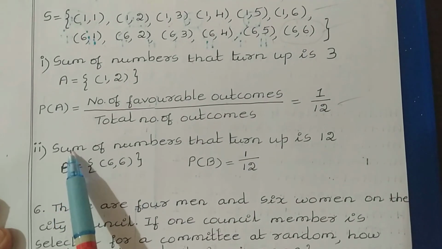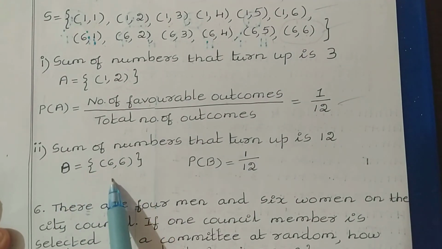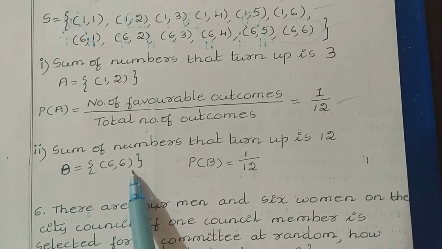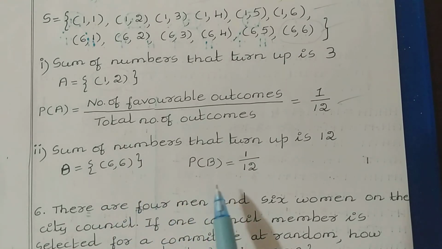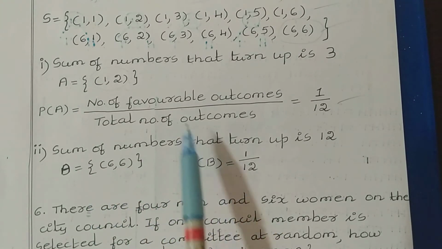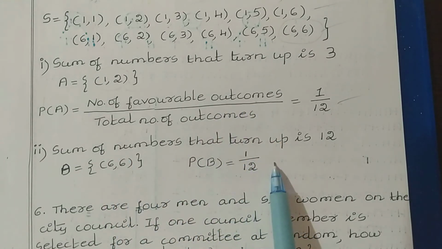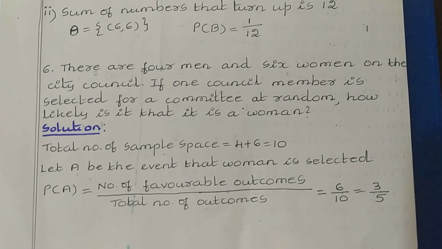If I consider this as event B, with respect to event B also, we can have only one outcome, that is 6, 6. That gives the sum 12. So now let us find the probability. Probability of B is equal to the number of favorable outcomes to this event, which is 1, divided by the total number of outcomes 12. So 1 by 12.